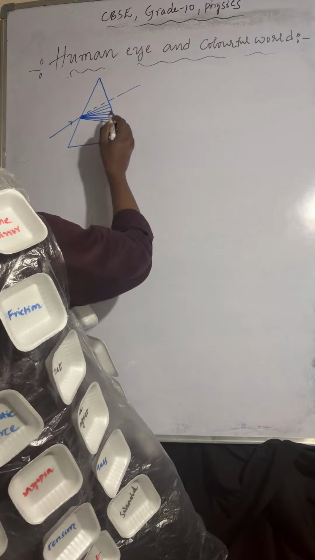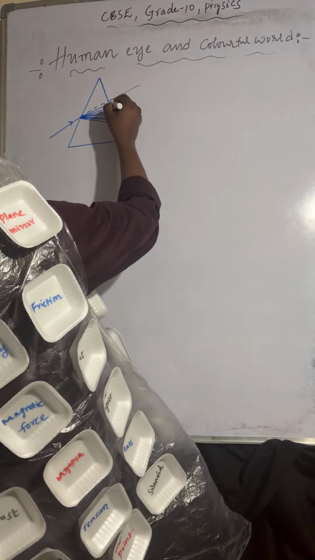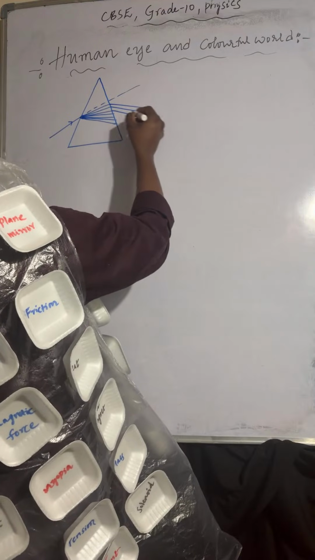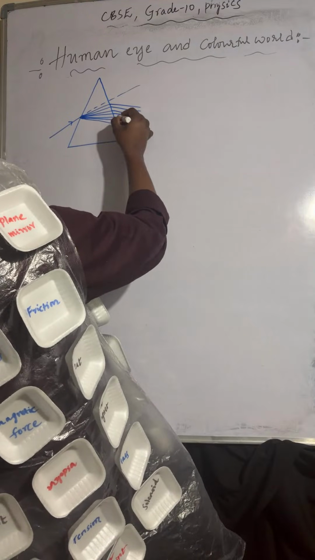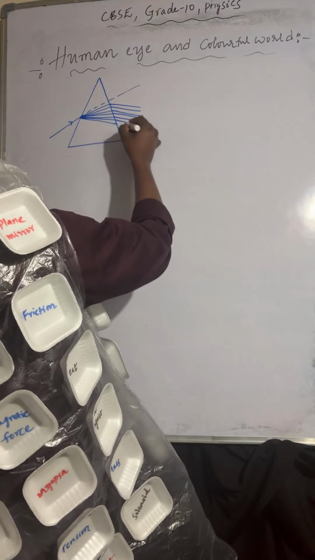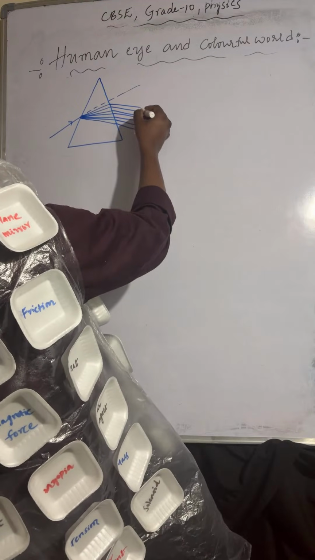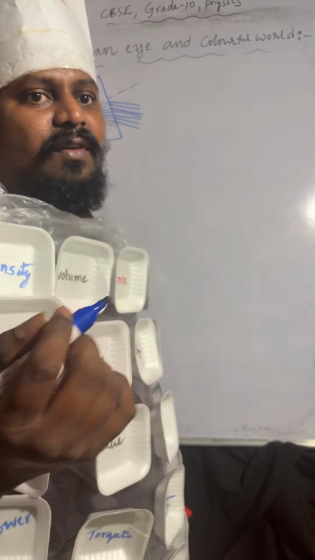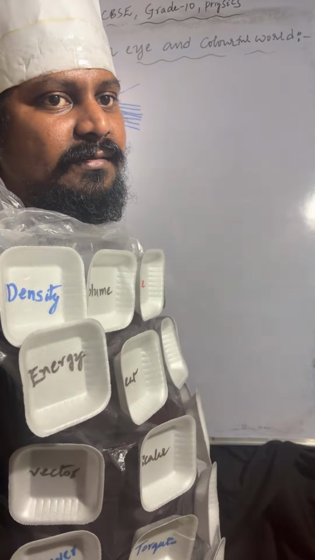Okay, so 7. Those 7 colors will form like a band on the screen. Those 7 colors will form like a band on the screen.